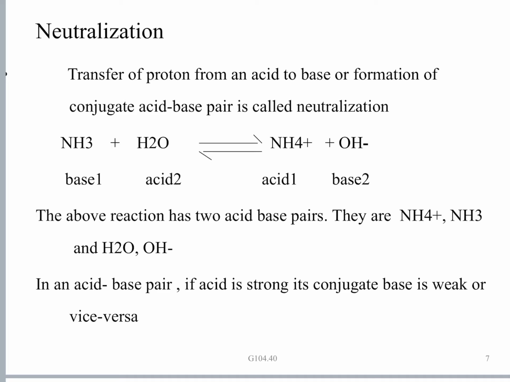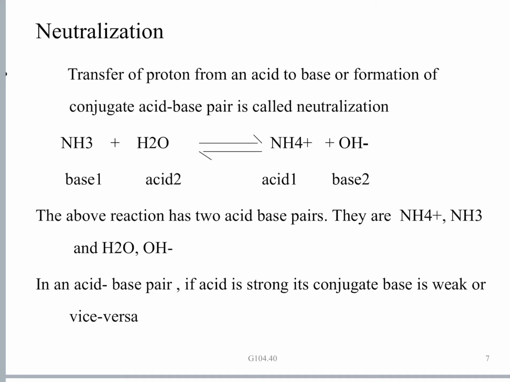The above reaction has two acid base pairs. NH4 plus and NH3 differ by a proton, so they form a conjugate acid base pair. Likewise, H2O and OH minus differ by a proton, so they also form a conjugate acid base pair. Further, in a conjugate acid base pair, if the acid is strong, its conjugate base is weak, and vice versa.